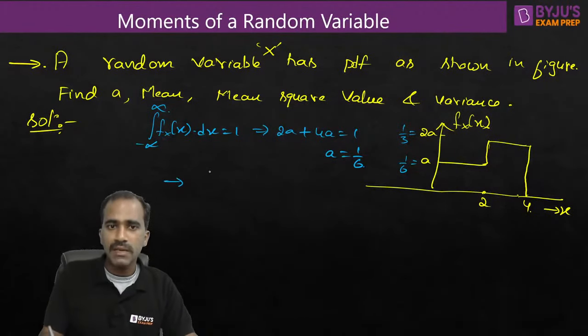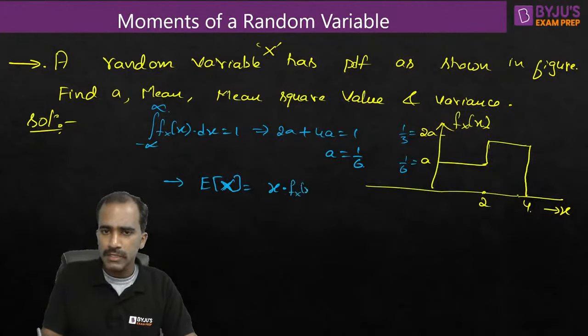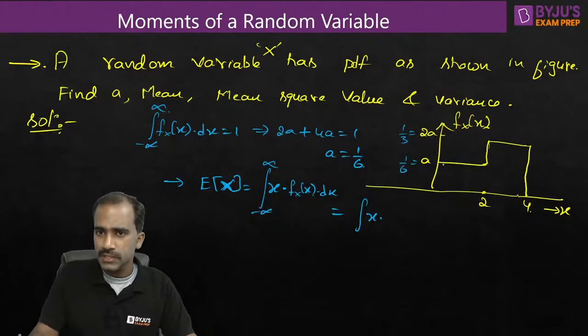Next, let us find the mean value. So expectation of x, this is what is being asked. Mean value means expectation of x. So let's find it. How to find it? You want to find the average value of x. Take the values possible in x, multiply the corresponding probabilities or PDF. Since it is continuous random variable, integrate it from minus infinity to plus infinity. That's it. So which is equal to integration of x into fx of x. What is the equation of fx of x? It is A, or 1 by 6, the height, from 0 to 2.